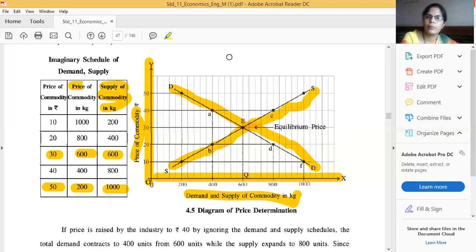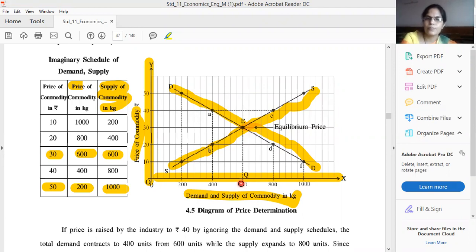You can see here, it is the intersect point, that means E, this one. On this point E, you get a price of 30 rupees and 600 supply and 600 demand. So what price will be decided by the market?